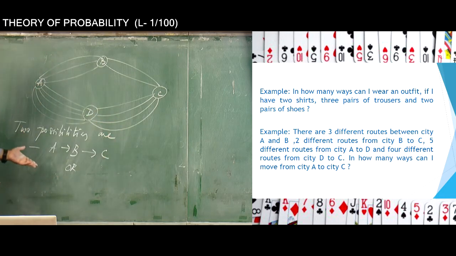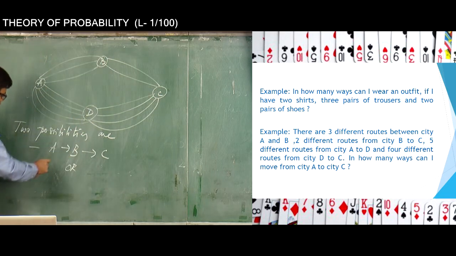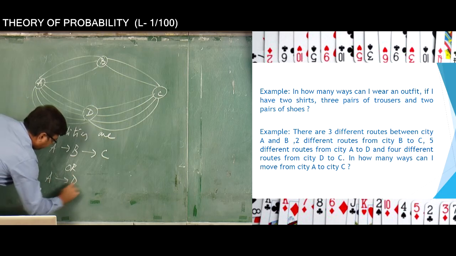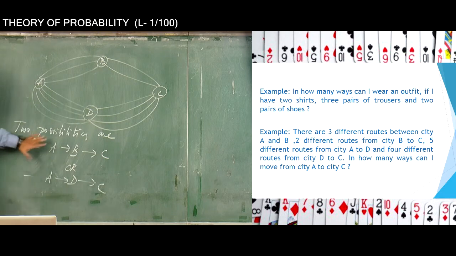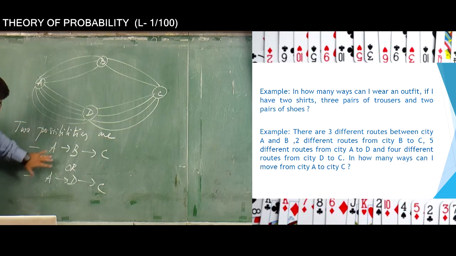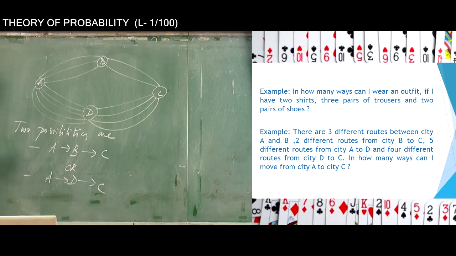As you see in the diagram, there is no direct route between A and C, you have to go via B or D. So the "or" will come because of the second option: either you go from A to D first, and then move from D to C. So you have 2 possibilities, either you move from A to B and then B to C, or you move from A to D and then D to C. So these are the 2 possibilities we have.